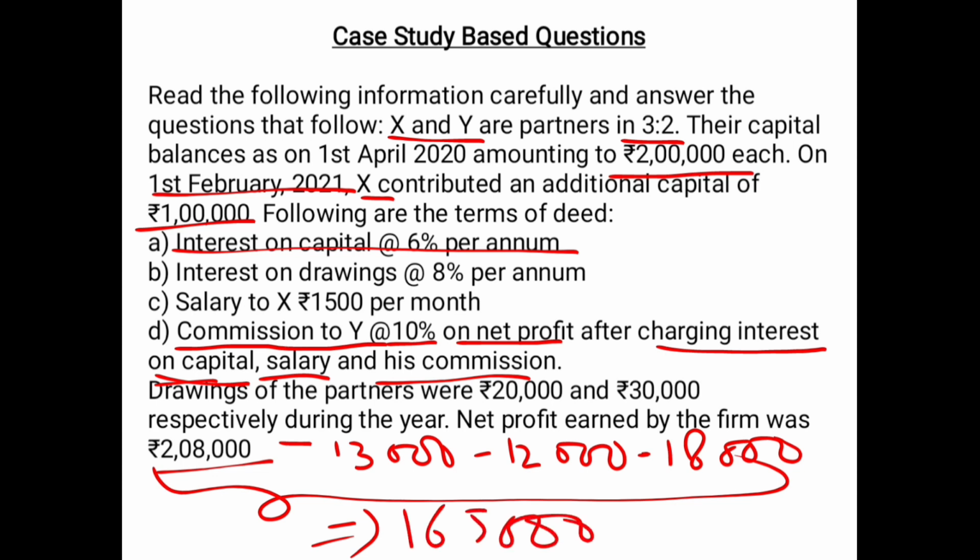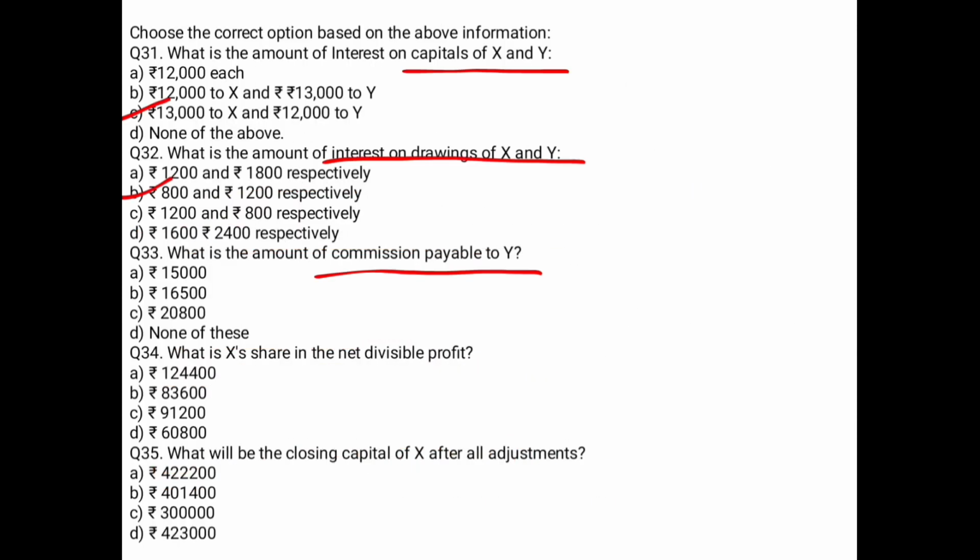On this you have to calculate the commission after charging. For after charging, I told you in the last video that you have to take it as 110, right? So when you solve it you will get A as the option. Now let's move towards the next question. What is X's share in the net divisible profit? You have to solve the same thing.